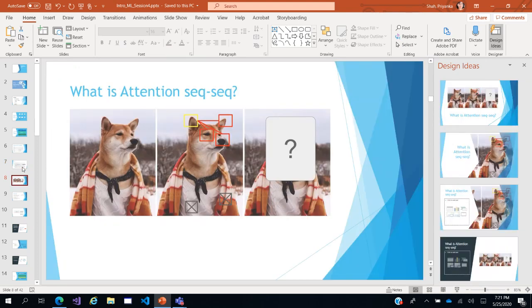So when we talk of attention sequence to sequence, what does it mean? Compare it with our human analogy or human vision. So when I'm seeing a picture of a dog, for example, and let's assume that a few of the features are obfuscated or hidden or not available, maybe this ear is not shown to me, and maybe only the red highlighted part is shown to me. Still, depending on my past knowledge of having seen dogs, I can make a guess that this has to be an ear, it has to be pointed because the right hand side ear is pointed, and I know how a dog looks like.